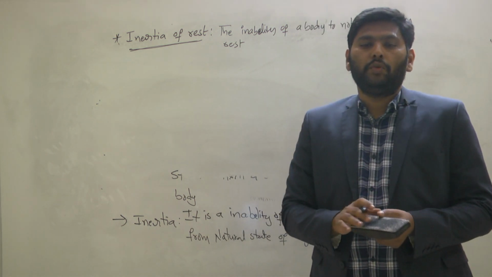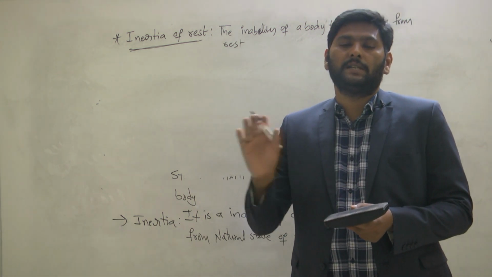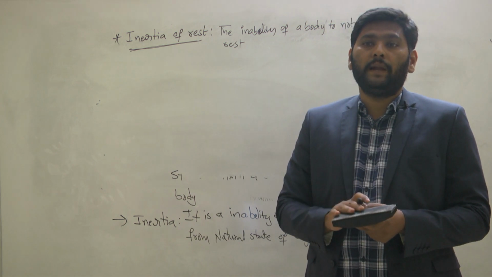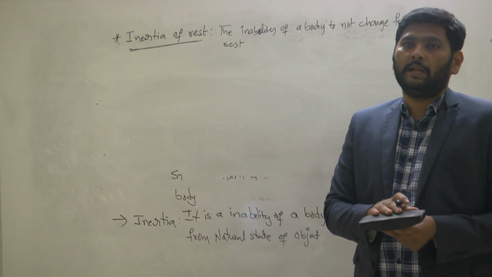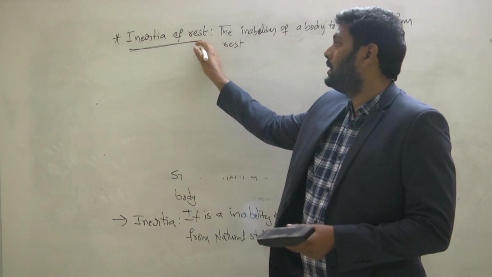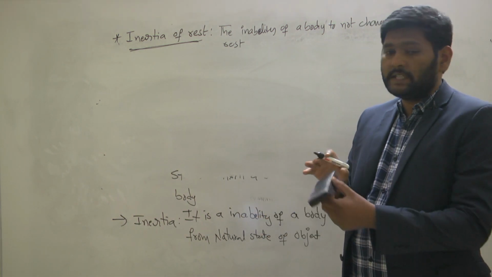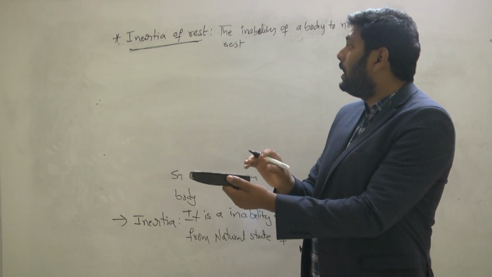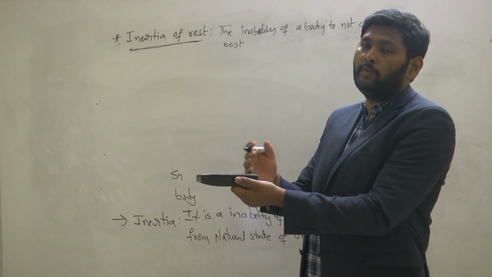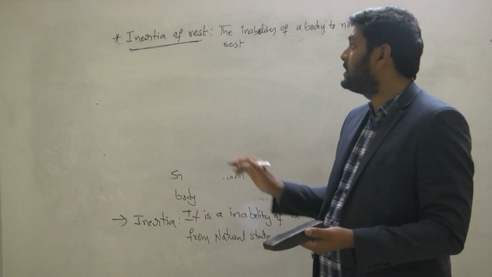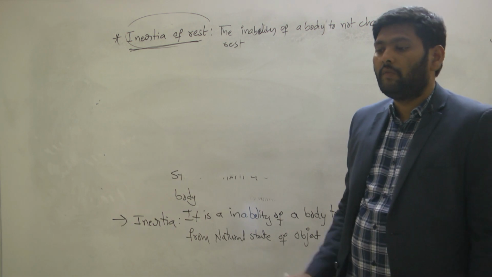Suddenly, you applied force on the bus, so the bus has changed its natural state. But we have not applied any force on the passengers. So the passengers continue to be in what state? They continue to be in the rest state. The bus will move in the forward direction, but the passengers continue to be in the rest state, so they appear to move backward. So this is because of inertia of rest.